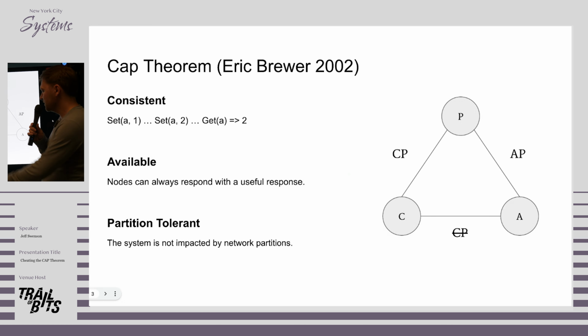Now, the common interpretation of this is that you can't avoid partitions. So your choices are you choose a CP, consistent partition tolerant system, or an AP, available partition tolerant system.